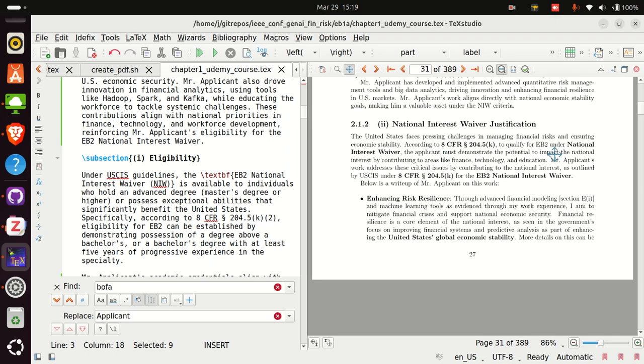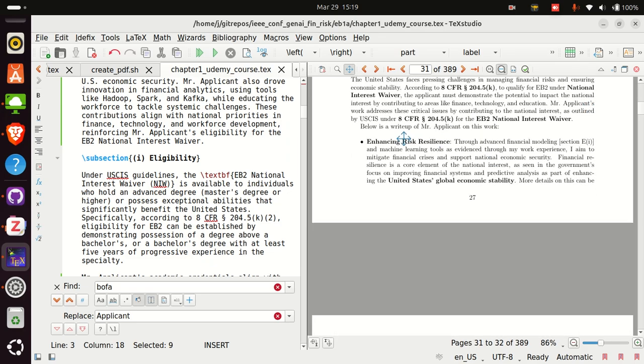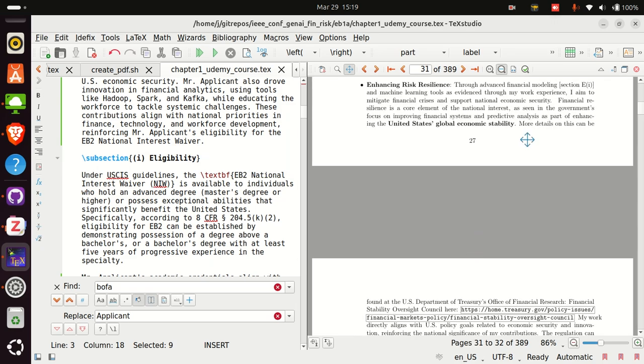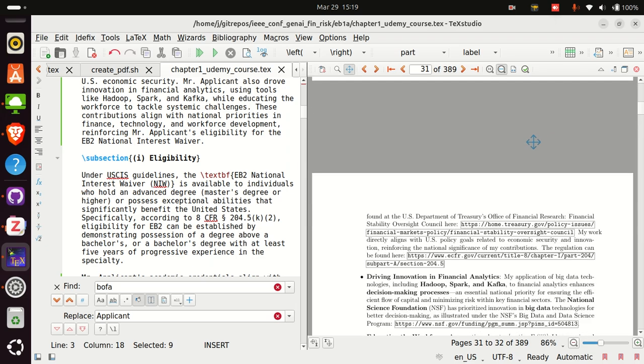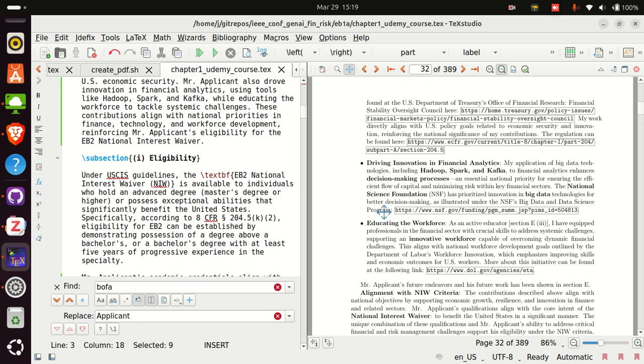So the rule is that to qualify, the applicant must demonstrate potential to impact the national interest by contributing to areas, and we say areas like finance education, technology education. Mr. Applicant has this, and enhancing risk resilience. And then we cite the official document that this area is in the national interest. So financial resilience is a core element of national interest, as seen in the government's focus on improving the financial system and predictive analytics, and the US Department of Treasury. And we talk about the regulatory side, that this is important.